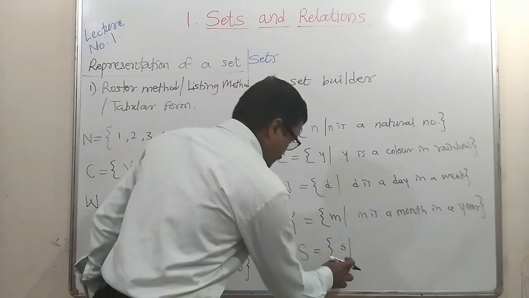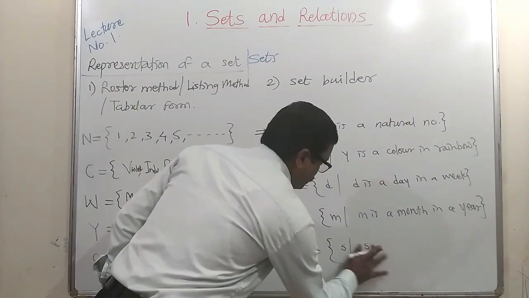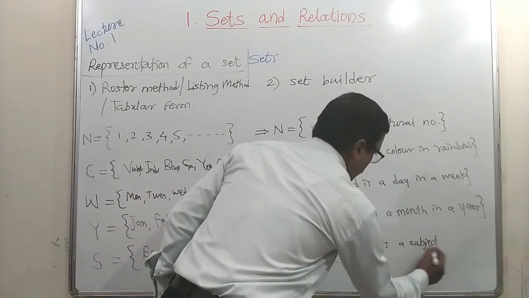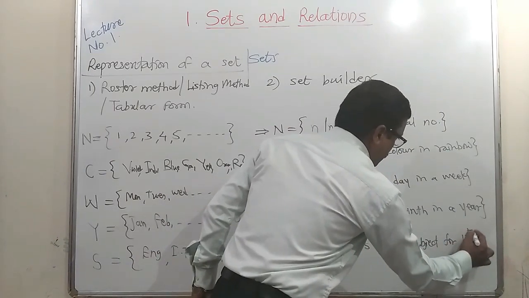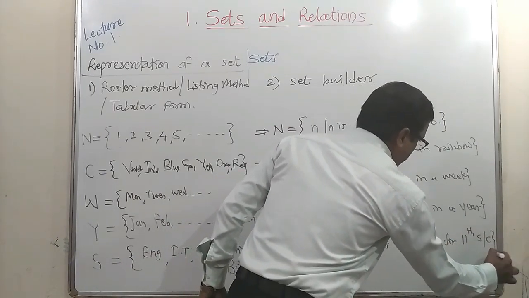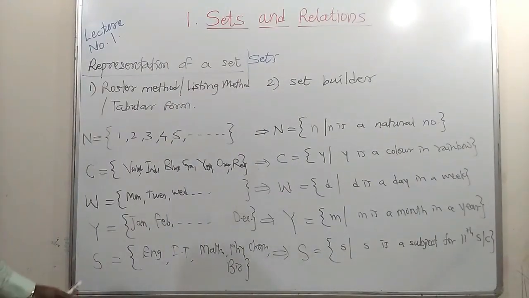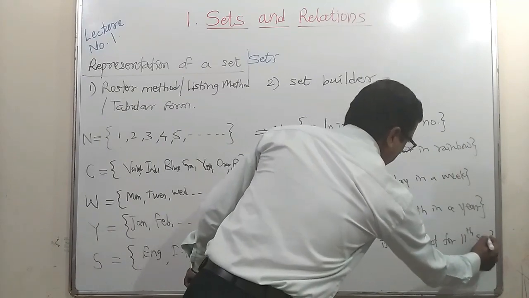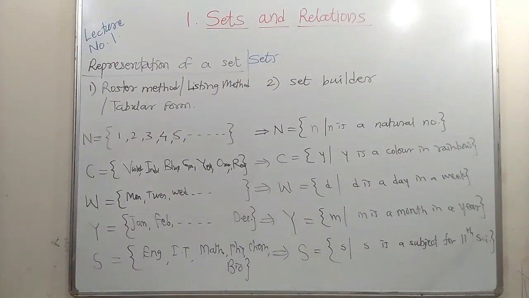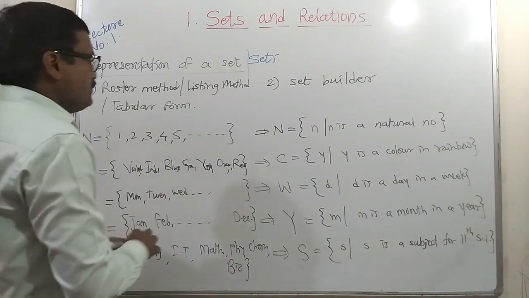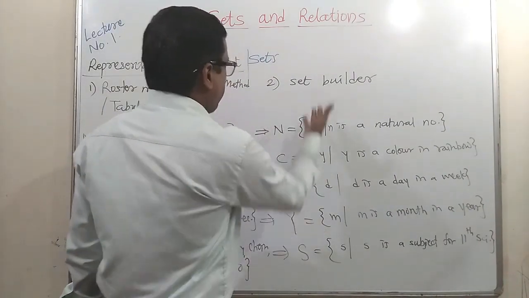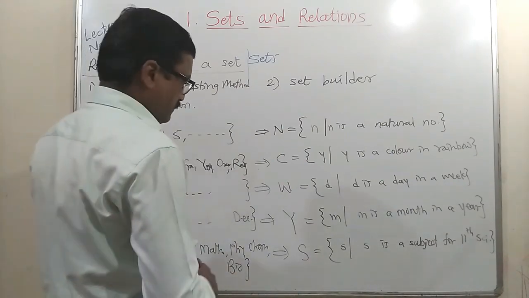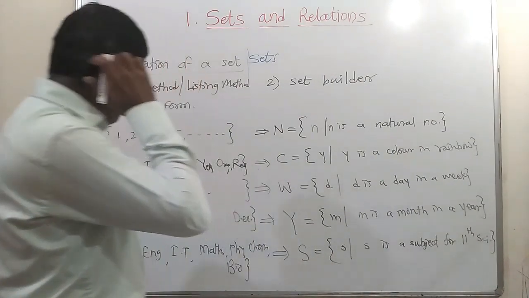So S is a subject for 11th science or commerce. You can take any one. These are for science, so let us take only science. This is the second method using which we can represent the set. It is called the set builder form or formula method.